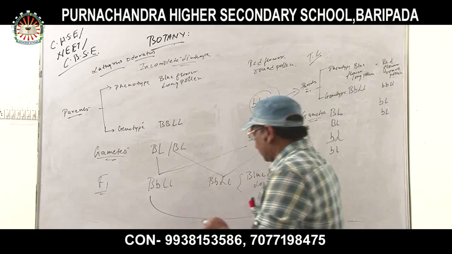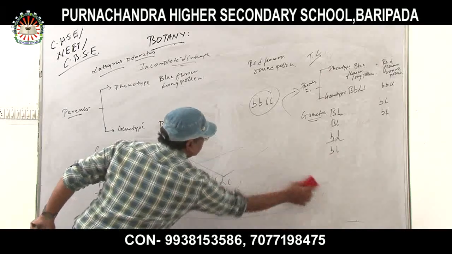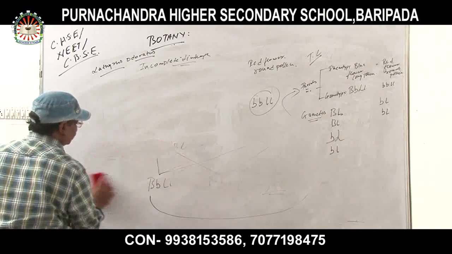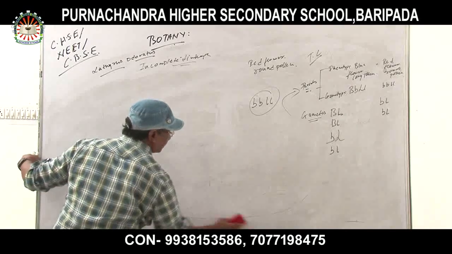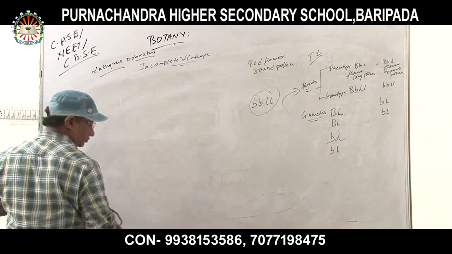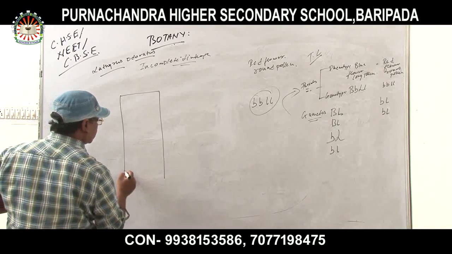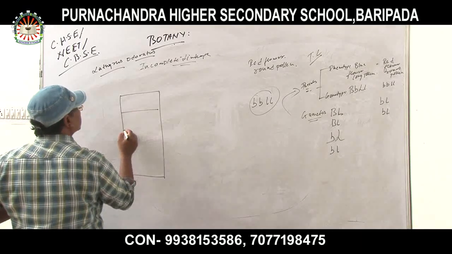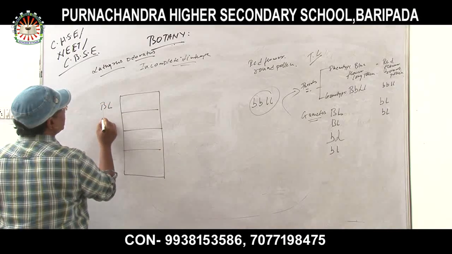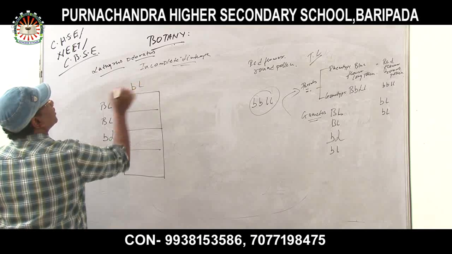Now I am performing the experiment over here. Capital B, capital L, capital B, small l, small b, capital L, and small b, small l, and here small b, small l.